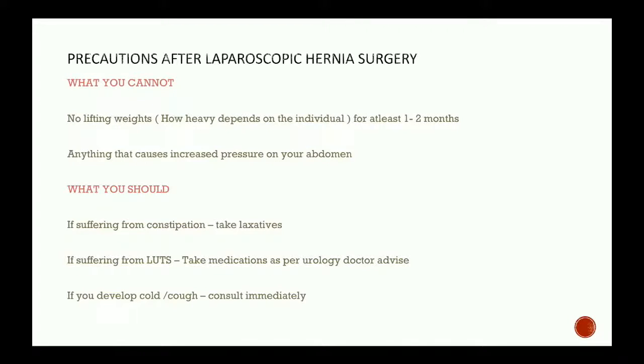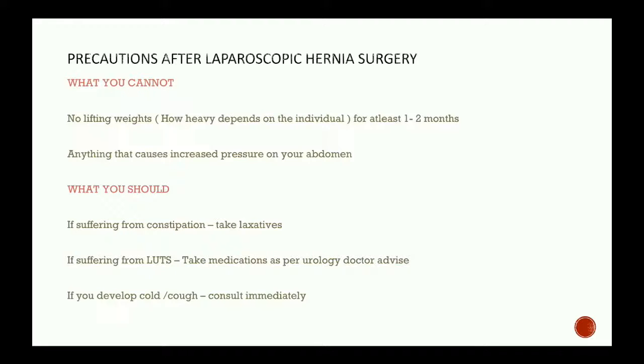What you cannot do is lift weights, and how heavy depends on the individual. A 5 kg can be very lightweight for one person, it can be heavy for another. Whatever is heavy and whatever is causing more pressure on your abdomen by lifting, please don't do that. That can cause the hernia to come back much earlier. Anything that causes increased pressure in your abdomen, no.